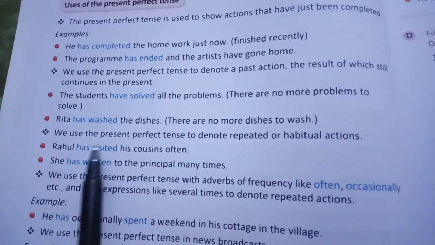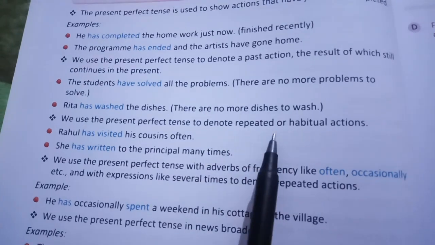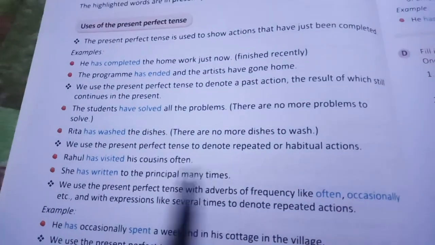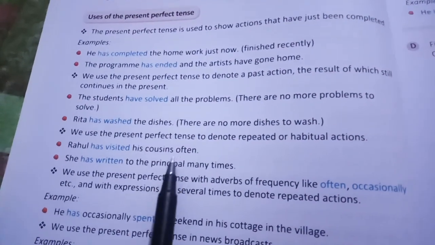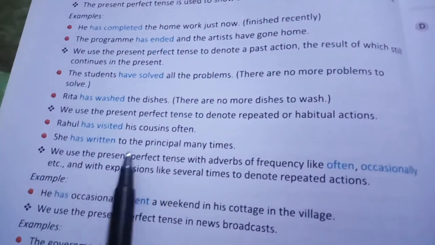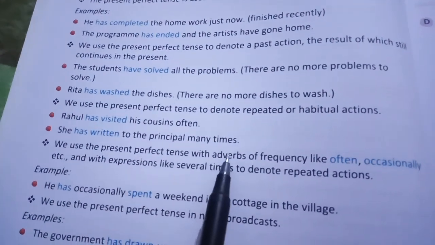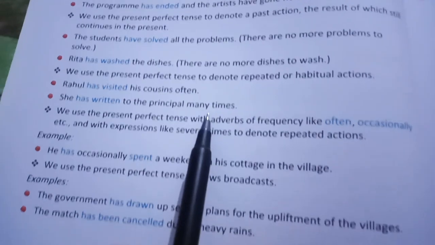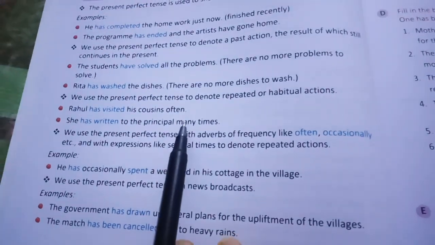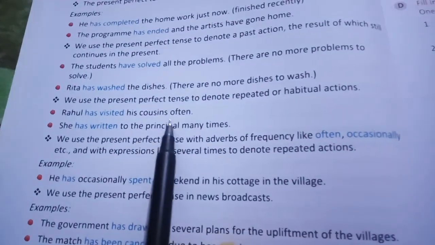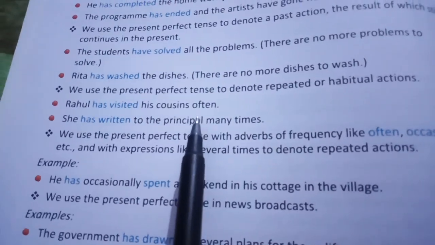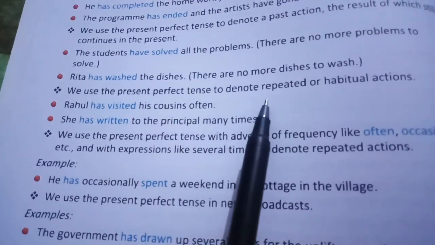Third is, we use the present perfect tense to denote repeated or habitual actions. Like Rahul has visited his cousins often. She has written to the principal many times. Here often, many times, these words, what are they showing? That this action is repeated or habitual. So for those actions we are using present perfect tense.